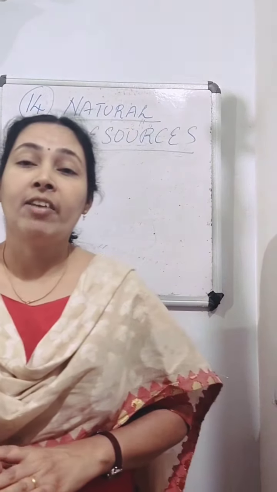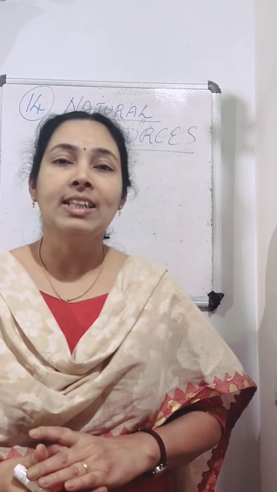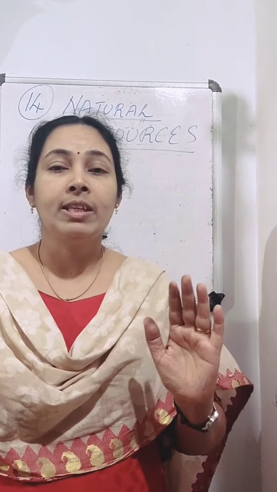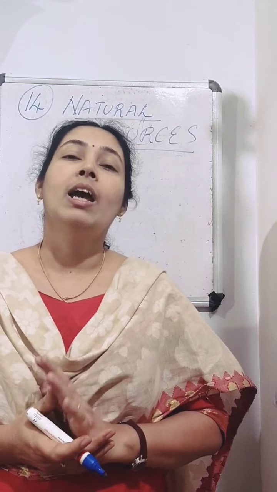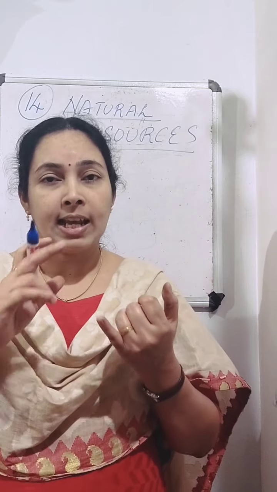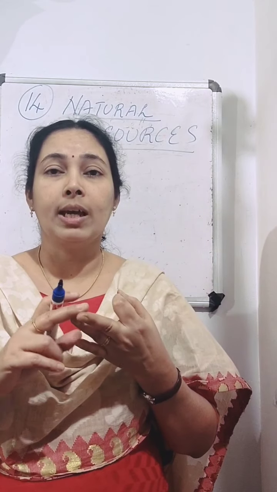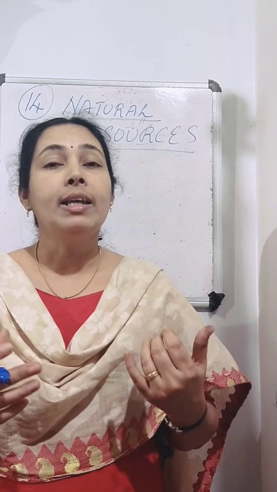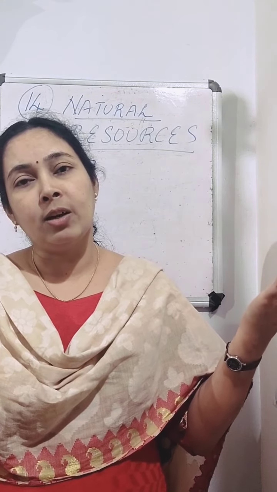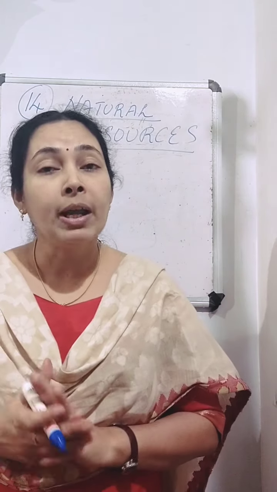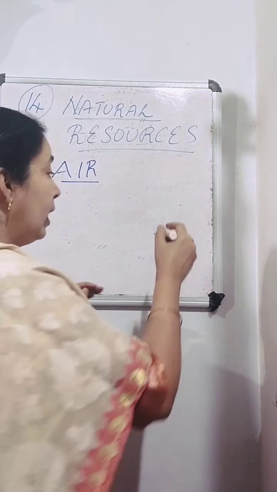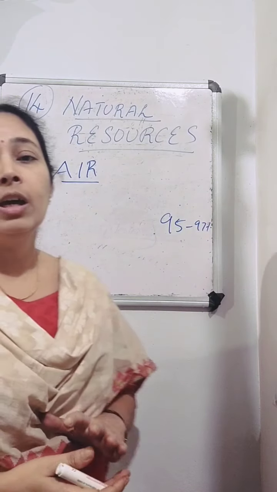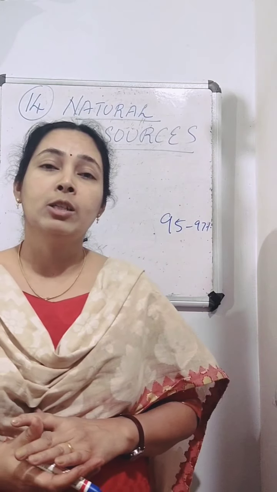The gaseous envelope surrounding the planet Earth is called atmosphere. So on Earth, all living things are surrounded with air. And air is a mixture of gases like nitrogen, oxygen, carbon dioxide, then water vapor and dust particles. But in other planets like Venus and Mars, carbon dioxide constitutes up to 95 to 97 percent of the atmosphere.